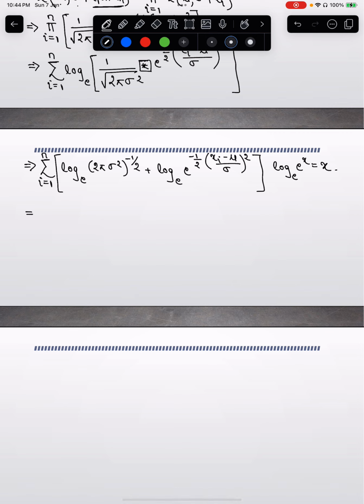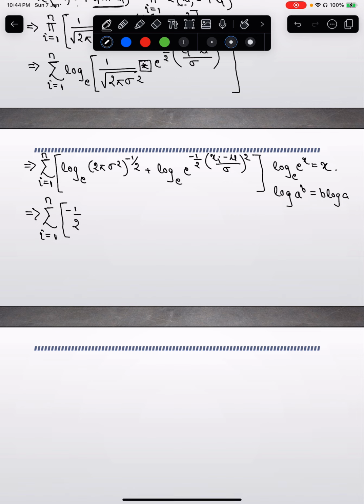So the next step will be the sum from i equal to 1 to n, and also the log of a to the power b is b log a, so that I can bring the power down.